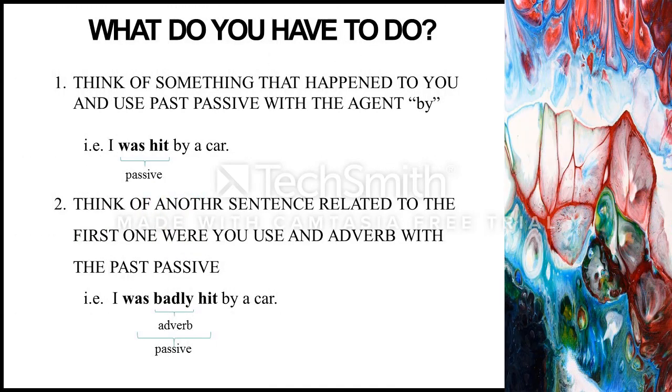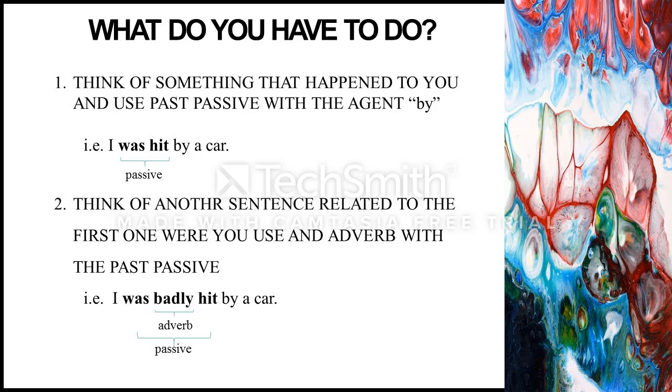First of all, remember we've been talking about news, but now I want you to think about something that happened to you, and I want you to use that past passive with the agent by, according to an experience, something that has happened to you. So you have here an example. I was hit by a car.